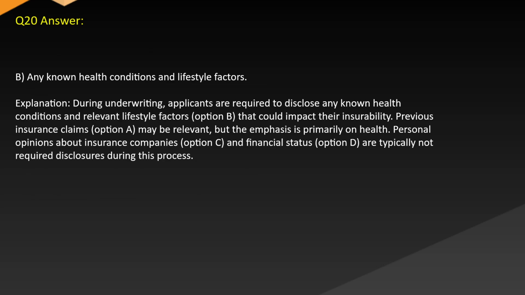Answer: B. Any known health conditions and lifestyle factors. Explanation: During underwriting, applicants are required to disclose any known health conditions and relevant lifestyle factors, option B, that could impact their insurability. Previous insurance claims, option A, may be relevant, but the emphasis is primarily on health. Personal opinions about insurance companies, option C, and financial status, option D, are typically not required disclosures during this process.